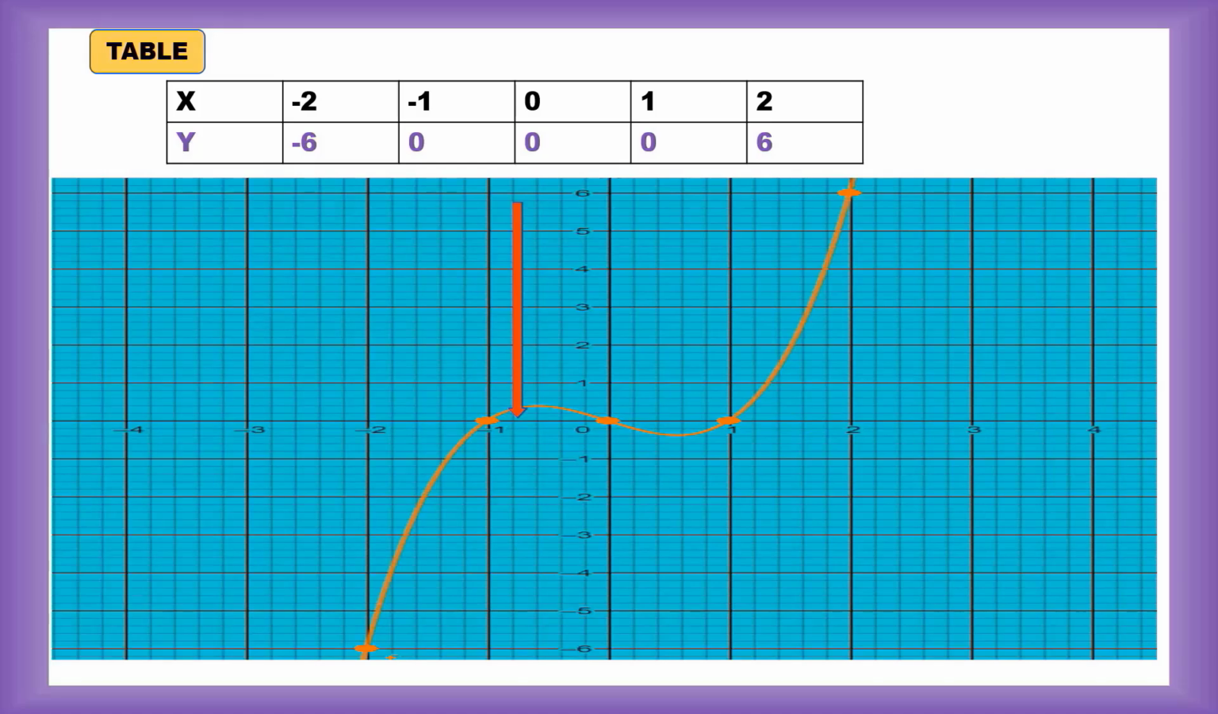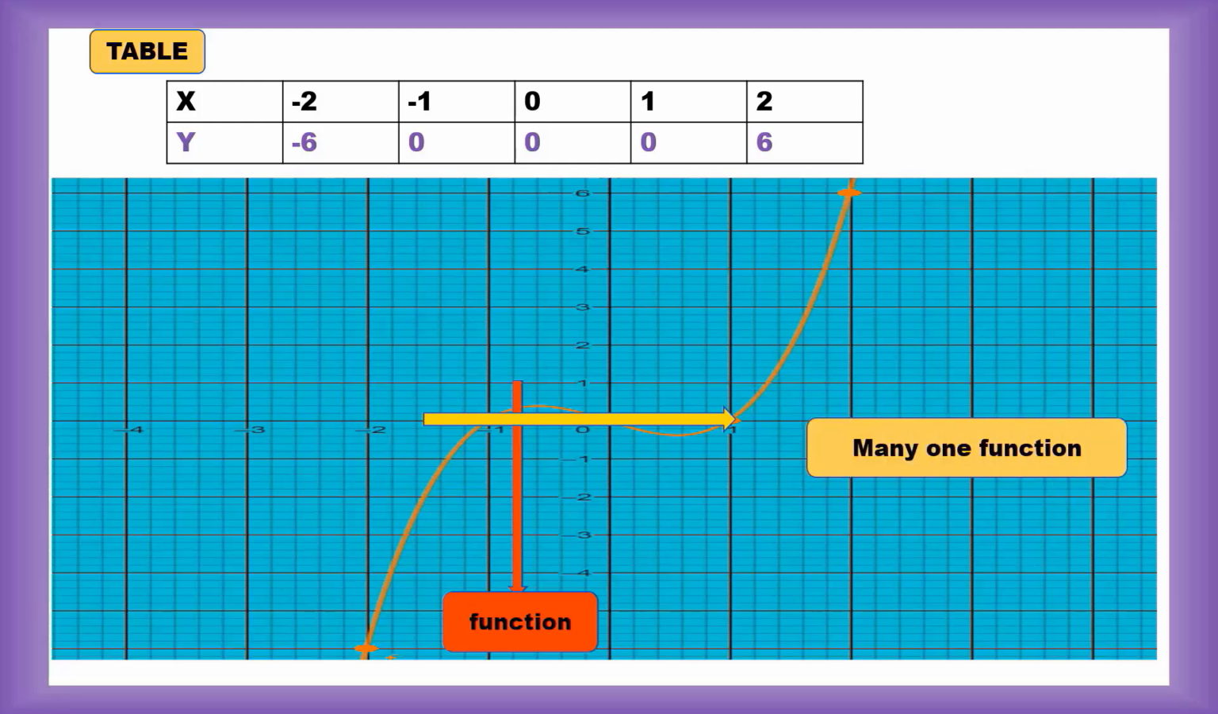Let's check whether the graph is a function or not using the vertical line test. Since a vertical line intersects the graph at exactly one point, it is a function. Let's apply the horizontal line test to check whether the graph is one-one or many-one. Since a horizontal line intersects the graph at more than one point, it is a many-one function.